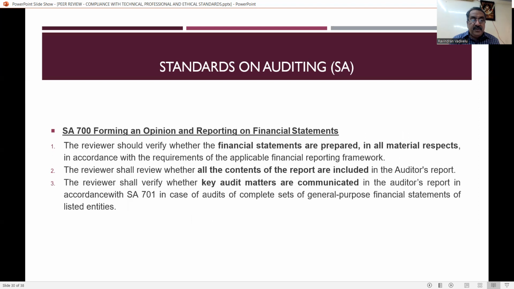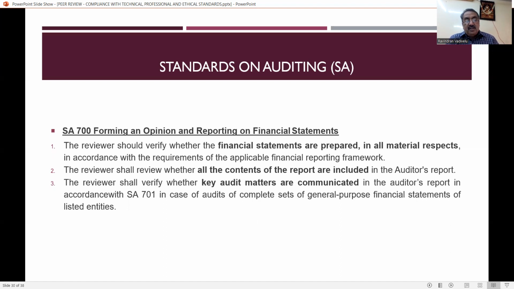SA 700, that is forming an opinion and reporting on financial statements. The reviewer should verify whether the financial statements are prepared, in all material respects, in accordance with the requirements of the applicable financial reporting framework. Point number 2, the reviewer shall verify whether all the contents of the report are included in the auditor's report. Because you are doing the audit based on the financial statements of material nature, whatever the findings are, everything has to be covered in the auditor's report.